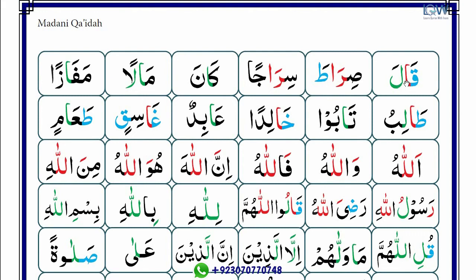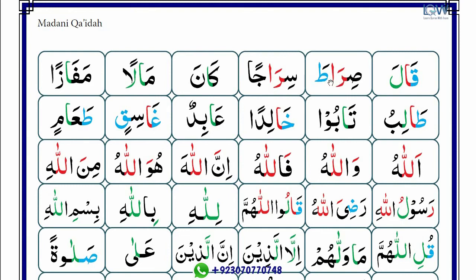Qaf alif zabar qa. You have to revise after me. Qaf alif zabar qa. Lam zabar la. Qala. Next word, sod is a thicker voice, musta'aliya letter, so read with thicker voice. There is alif madda, and there is a thick letter before the alif, because when raa has zabar or pesh on it, then raa will be read with thicker voice. So you have to read alif with thicker voice. Ta is musta'aliya, that's why read with thicker voice. Revise after me. Sod zir si.